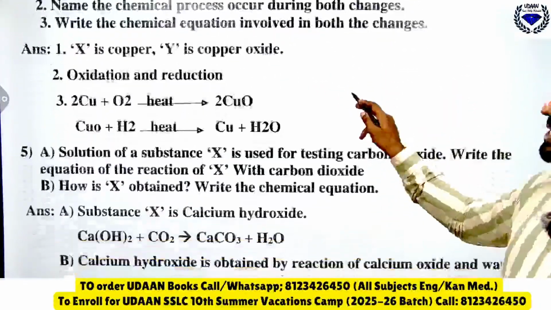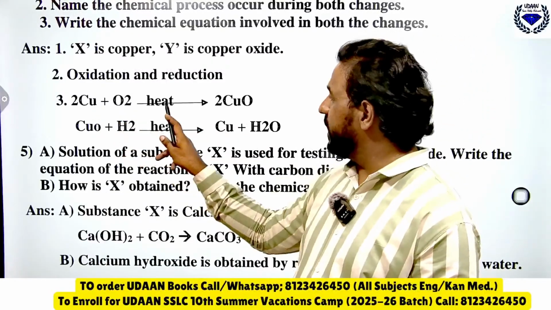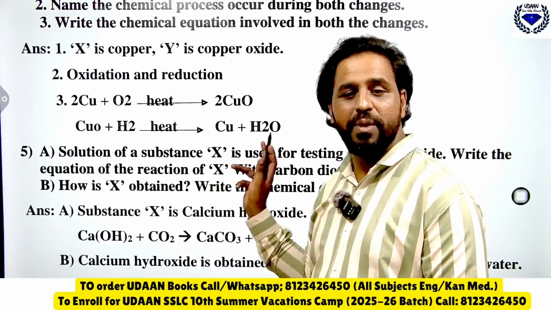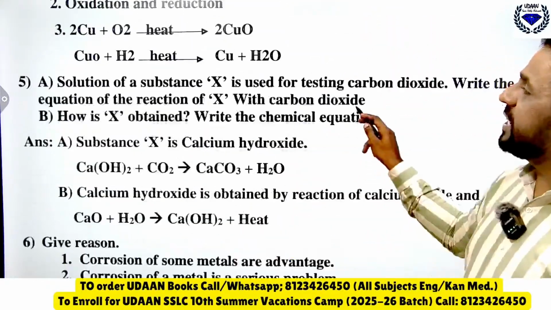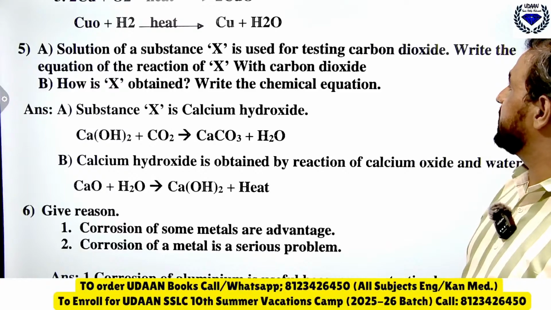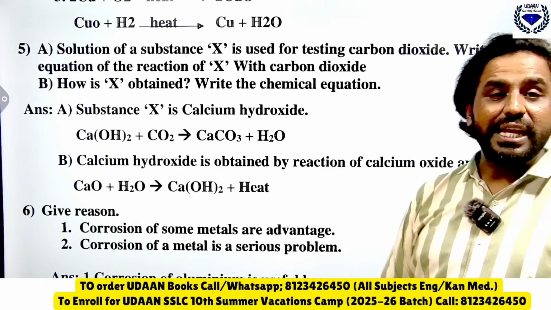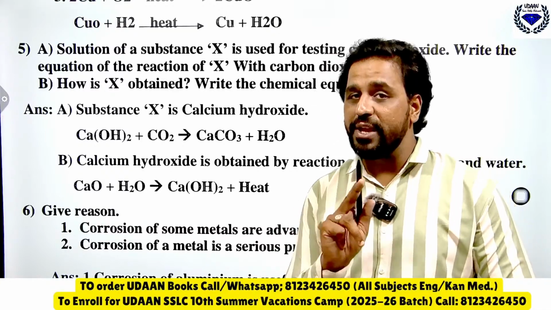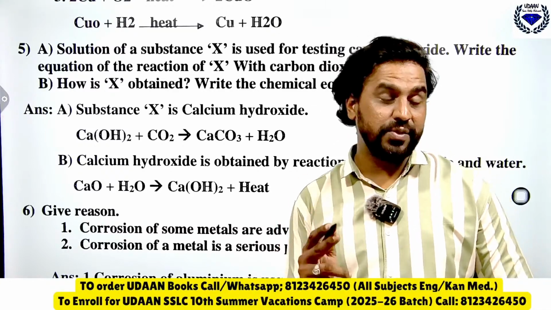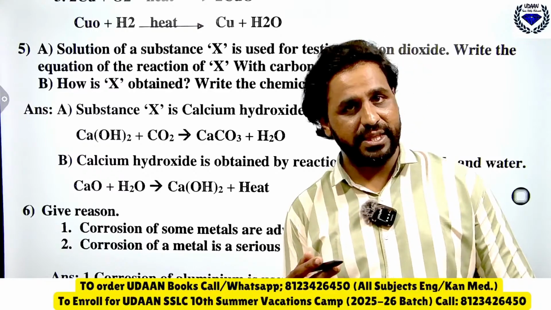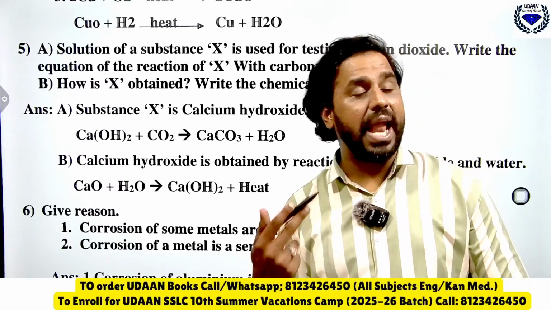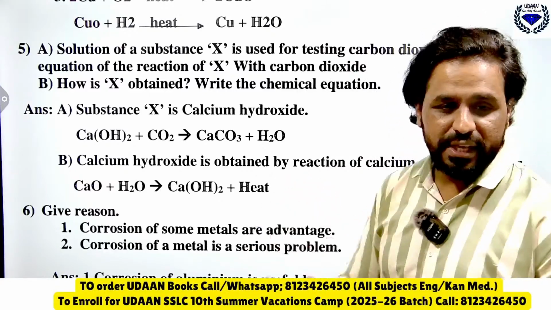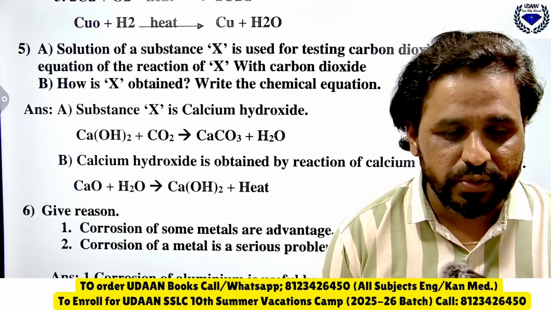Same thing you can see, 2Cu plus O2 heat gives 2CuO, again CuO plus H2 heat, you will get Cu plus H2O. Then a solution of substance X is used for testing carbon dioxide. So which substance do we take to test carbon dioxide? We are using calcium hydroxide, that we call slaked lime, or it is also called lime water. See here, like this you should be able to connect.